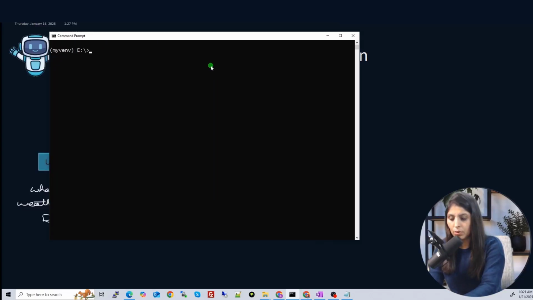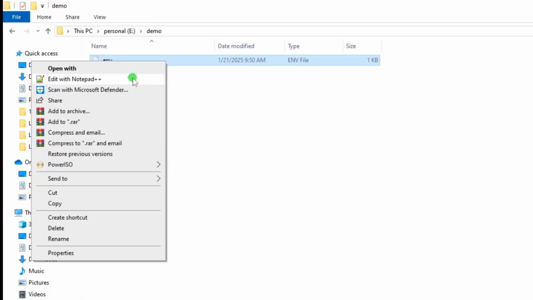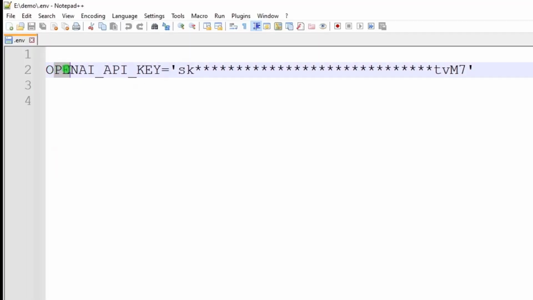Now we will open the Jupyter Notebook. For today's tutorial, I have created a demo folder in E Drive, and in that folder right now we only have a .env file. You will open this env file and paste your OpenAI API key. See, here you have to mention the OpenAI API key. Don't change anything, let it be like this only. At this place you will write your OpenAI API key and save it.